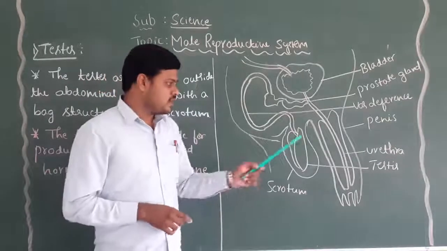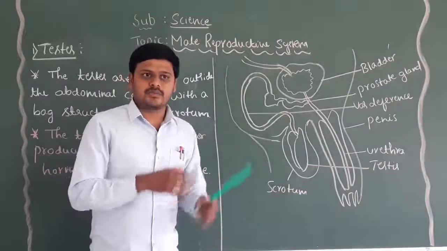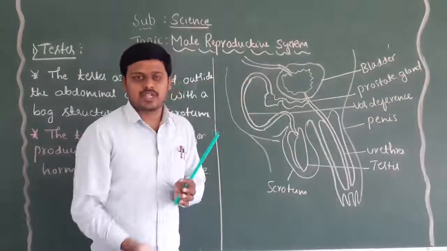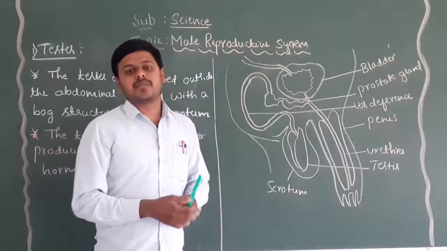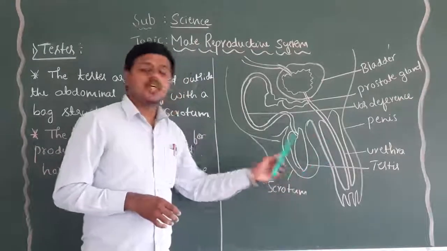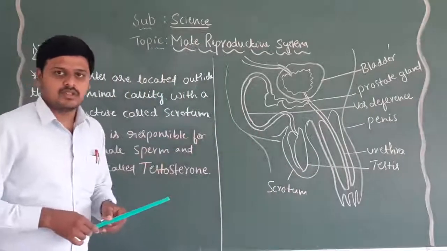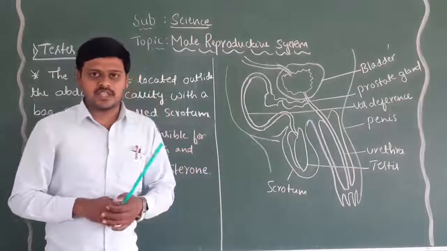So the testis is responsible for the production of male sperms and it is located below the abdominal cavity, outside the body. Why? Because it requires a very low temperature, lower than the normal body temperature, for the production of male sperms. So I hope you understand the testis and its function.